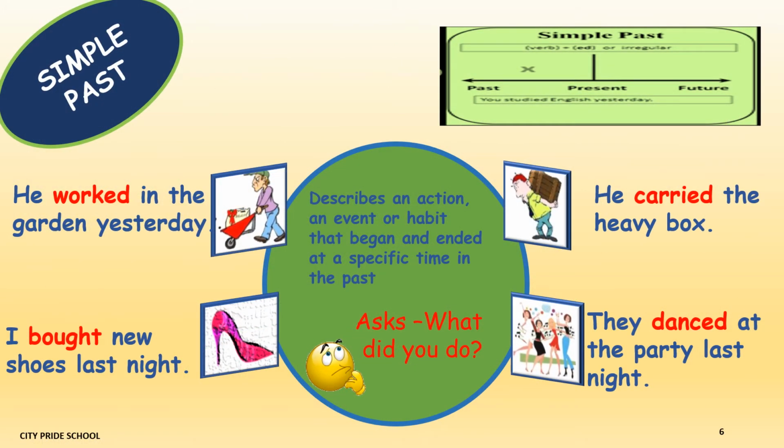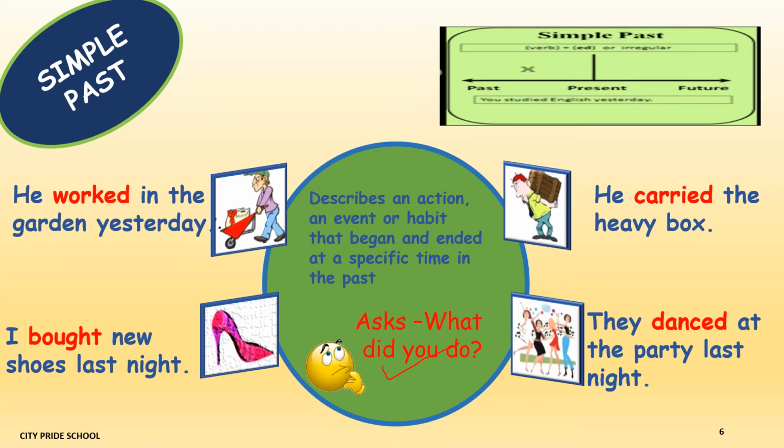Simple past describes an action, an event, or a habit that began in the past and ended in the past, at a specific time in the past. It neither states whether the action was going on, nor whether the action has got finished or is over. It simply states that a particular action took place in the past. It answers the question, what did you do? So all the sentences that we get as an answer to this particular question will belong to simple past tense.